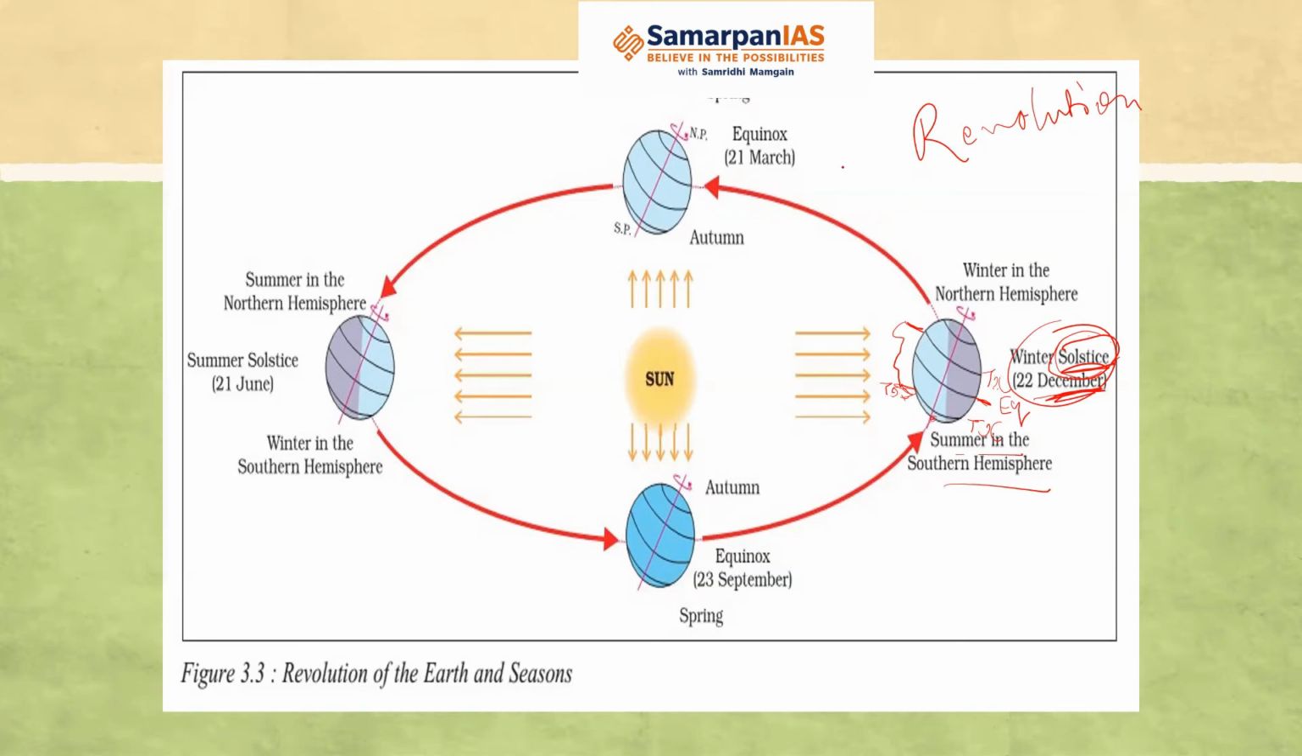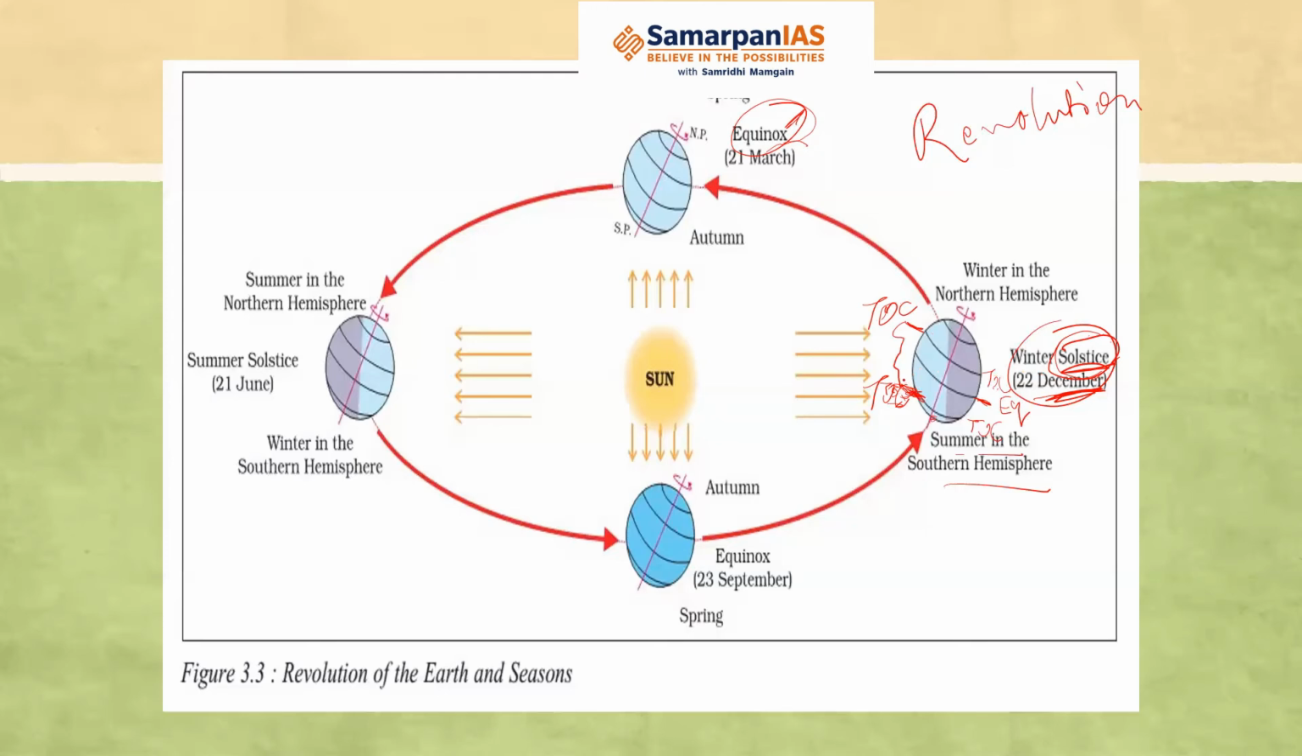Earth revolves around the sun. Then we have another date, which is equinox. Now what happens in the equinox? I told you that the sun moves between Tropic of Cancer and Tropic of Capricorn. So during the winter solstice, the sun was directly overhead Tropic of Capricorn.